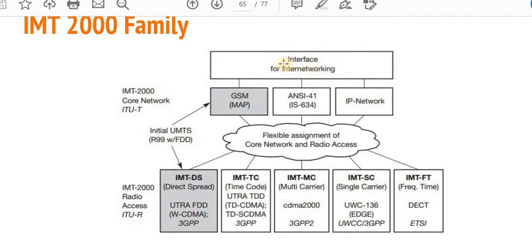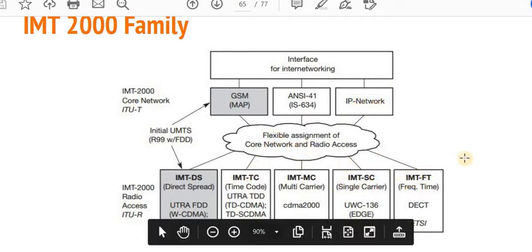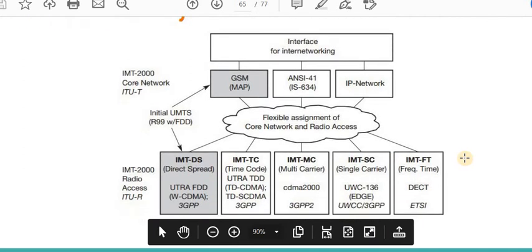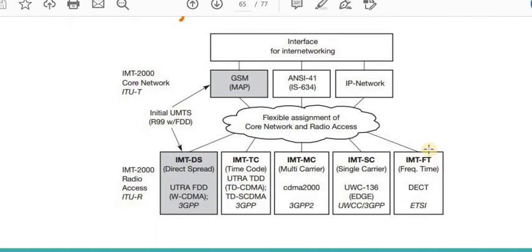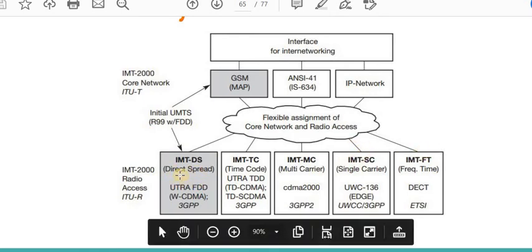After the air interface, you have to select the particular technology, like whether we want to perform the communication with GSM, ANSI or an IP network. After selecting our core network, we have to switch over to the particular standard, which standard I have to follow in order to provide the services to the user. So the UTRAN, that is UMTS, Universal Mobile Telecommunication, uses IMT-DS, International Mobile Telecommunication Direct Spread,